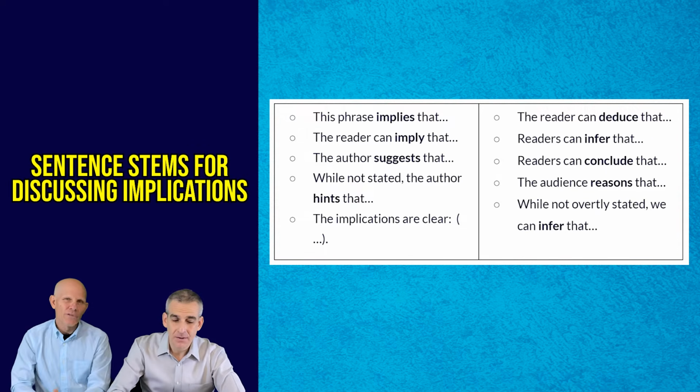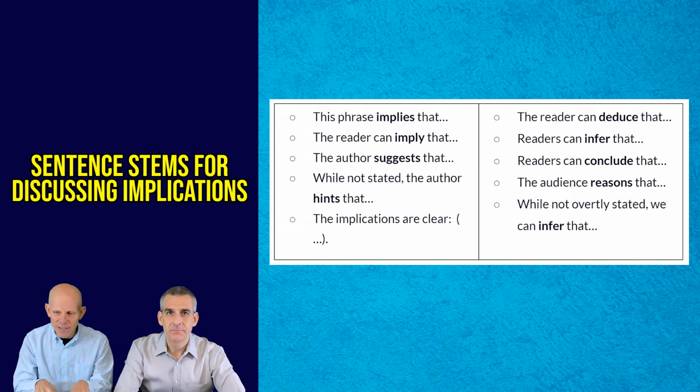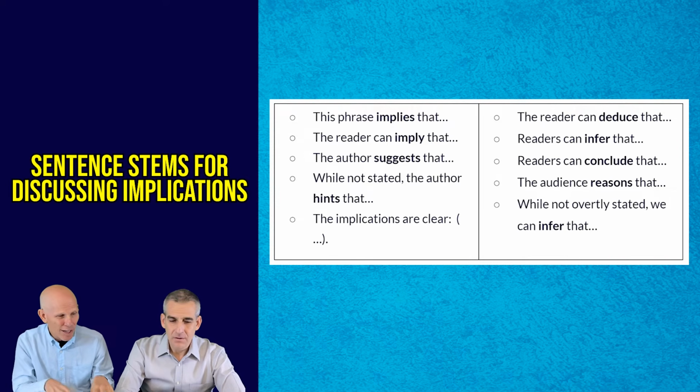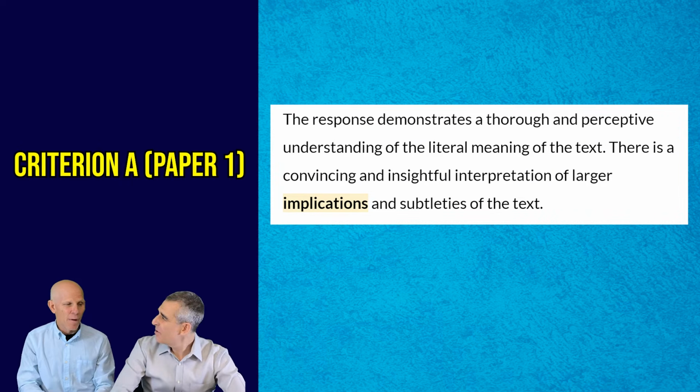Giles. Yeah, that's great. So now that we understand we have some sentence stems, let's keep in mind that this word appears on every single rubric. When we're looking at the criteria, when we're looking at criterion A in particular, this is where we see that word.